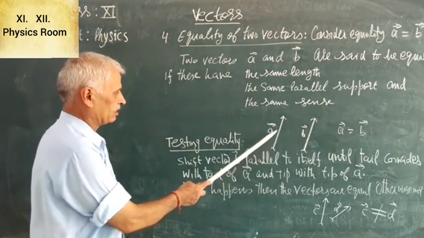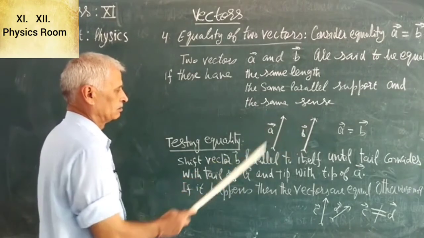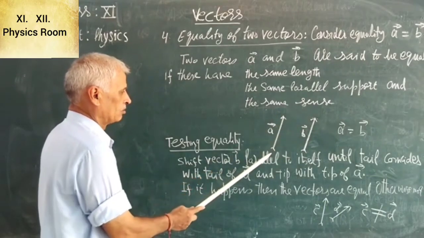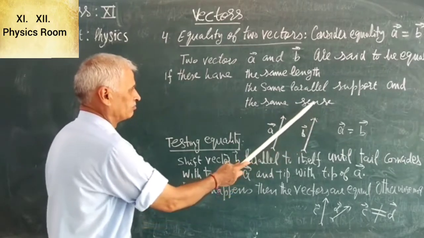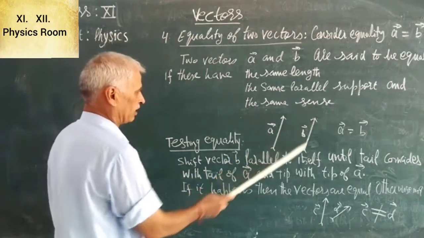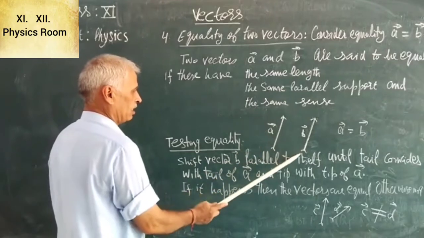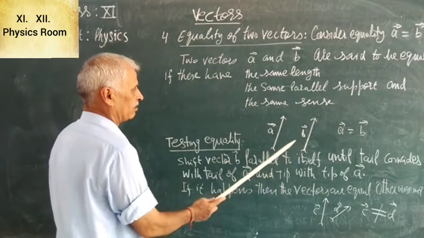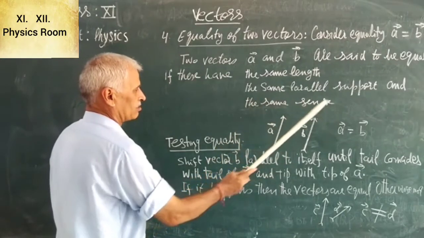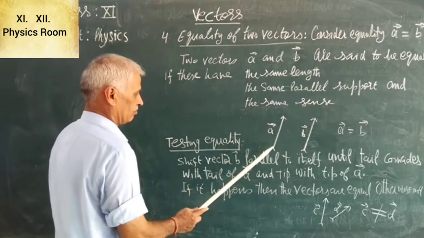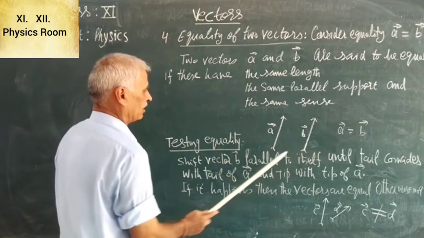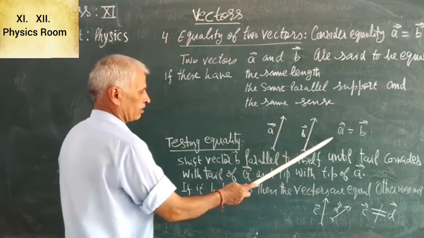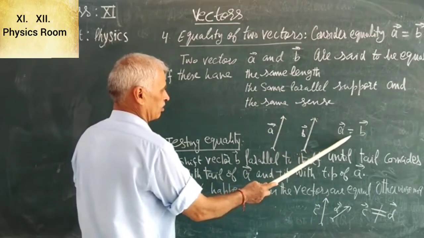For example, this is vector A, this is vector B. So the length is the same, the support is the same, parallel support. The support of A and support of B are parallel, so they are inclined with the horizontal at the same angle, so they have the same parallel support. And the sense means direction with horizontal, they have the same direction with horizontal, so these two vectors are equal. Vector A is equal to vector B.